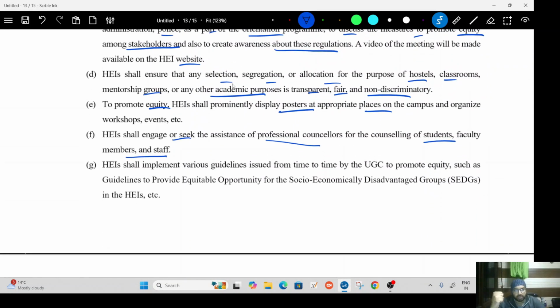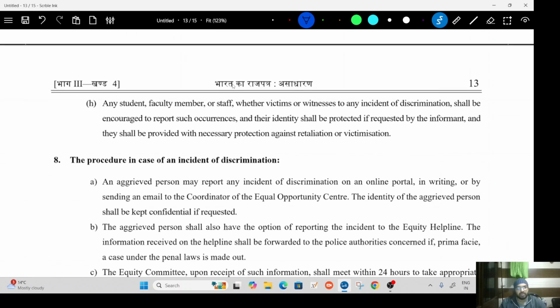Higher education institutes shall implement various guidelines issued from time to time by the University Grants Commission to promote equity. Again, a very simple function. Finally, any student, faculty member or staff, whether a victim or a witness to any incident of discrimination, again, the term discrimination is used here, not just caste-based discrimination, any discrimination, anyone for anything, shall be encouraged to report such occurrence and their identity shall be protected, to save them from any backlash, so that there is no retaliation against them.